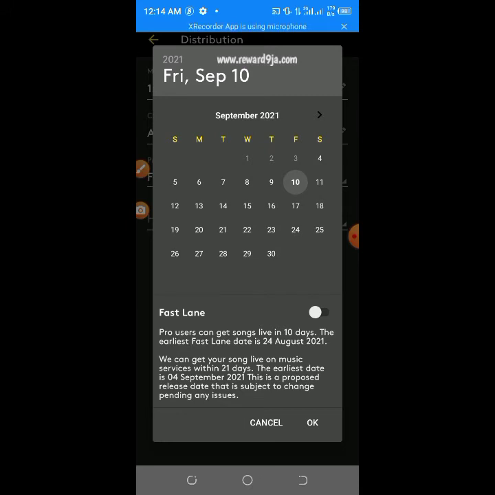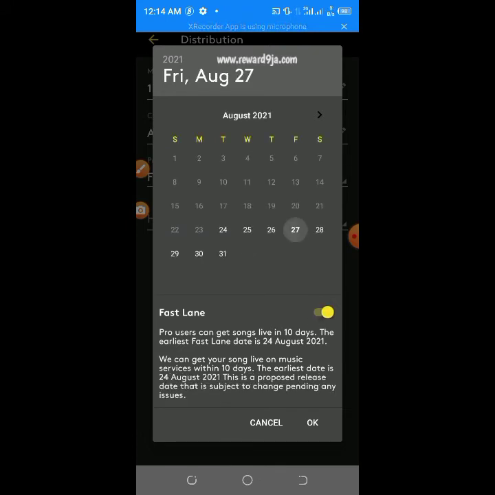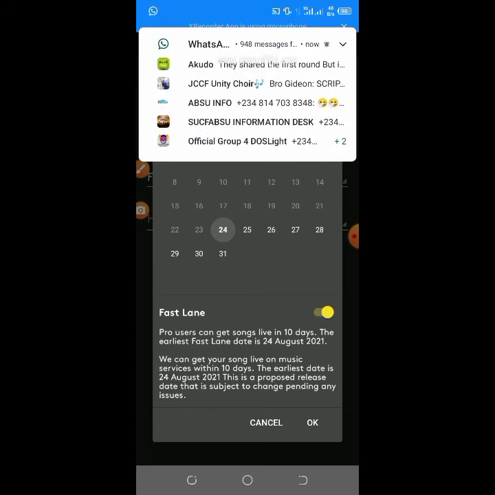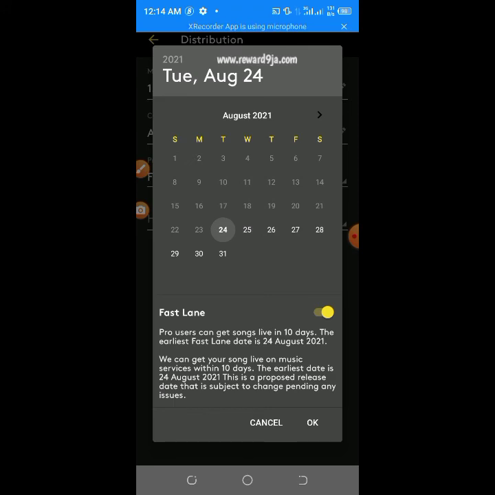So just click on this Fast Lane so that you can see it has changed. I can choose 24th August. From 15th August to 24th, that's only 10 days. Let me count it to check. Yes, it's 10 days. With that, your track will be fast. But if you're not a Pro user, you do not have access to this, so you have to wait that long before your track gets to the store. So just click OK.